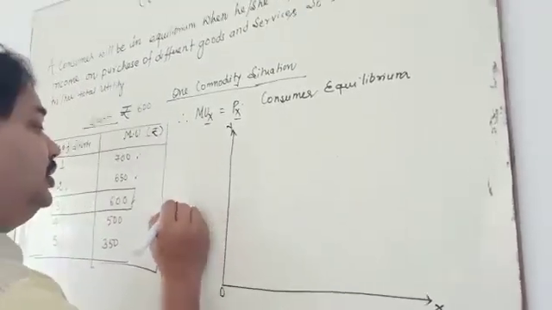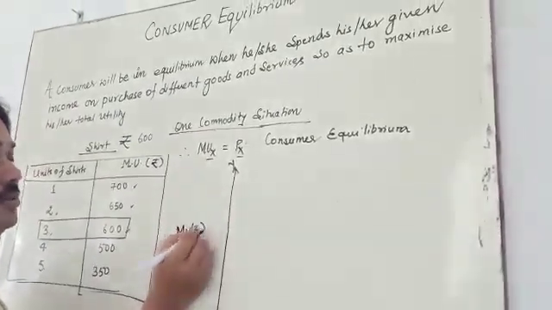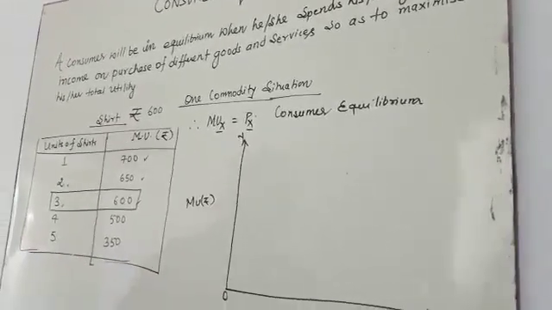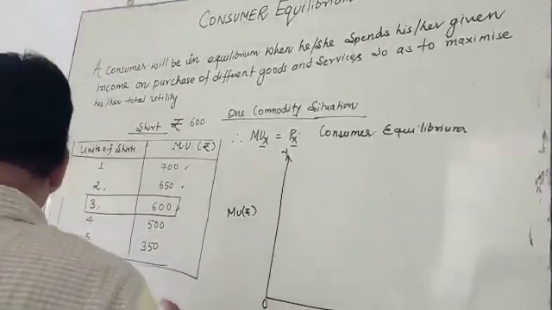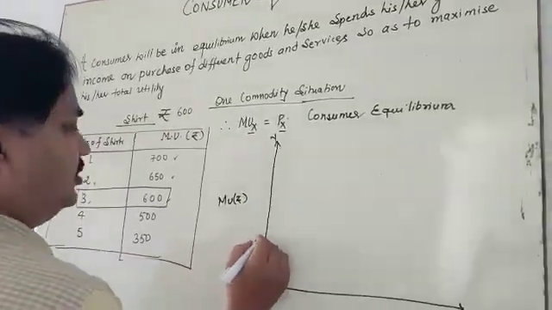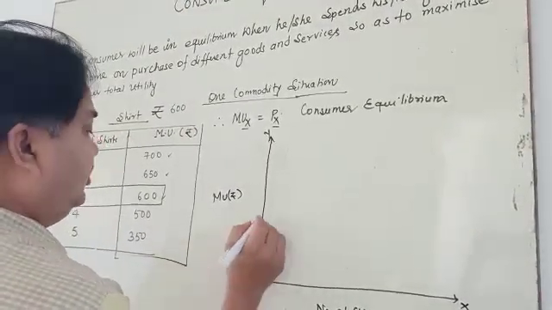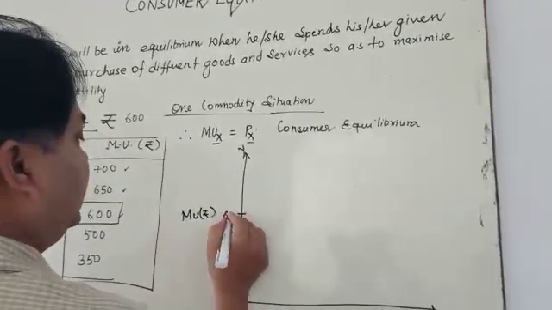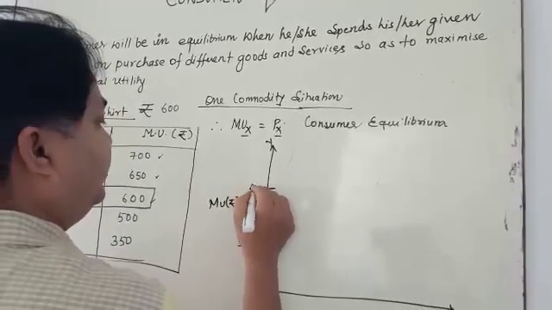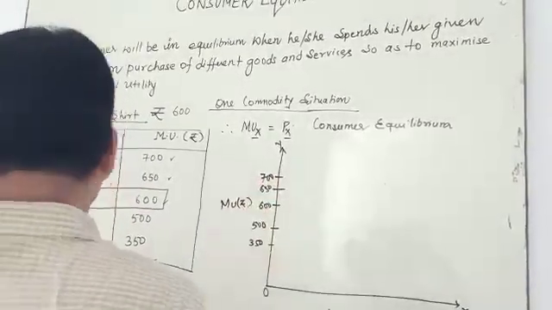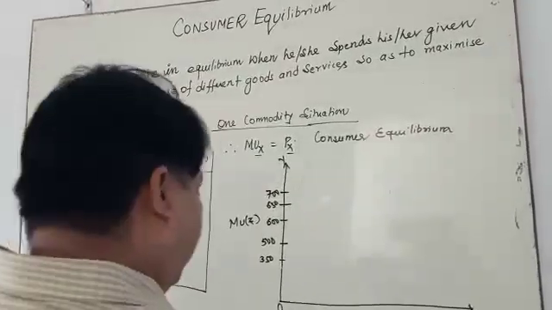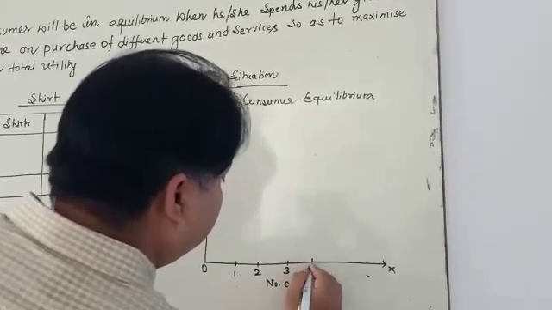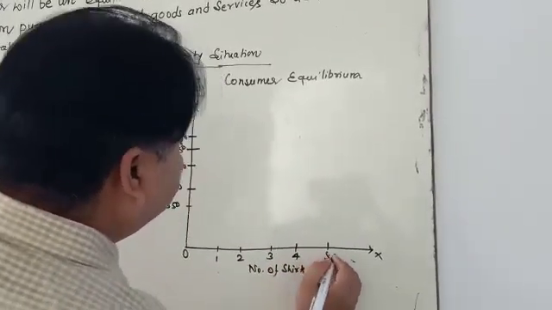Here you take MU in terms of rupees, because in this situation we measure MU in money, that is, price. So simply take 350, 500, 600, 650 and 700. And here you take the number of shirts 1, 2, 3, 4 and 5.